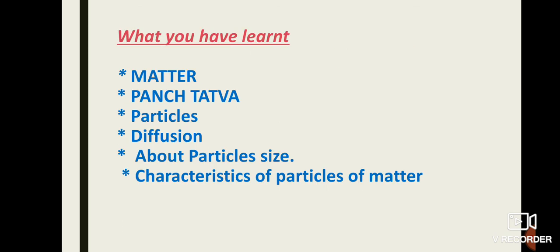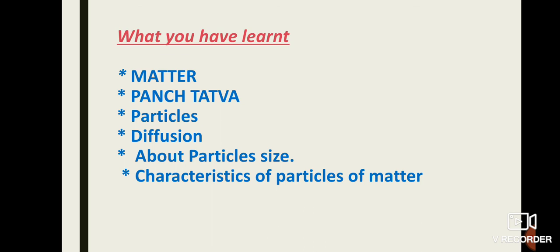Okay. What have you learnt in this topic? First, we discussed matter. Matter means everything in the universe that occupies some space and has some mass. Examples: the air we breathe, food we eat, stones, clouds, stars, plants and animals, etc. Next, we discussed the Panch Tattva, that is air, earth, fire, sky and water. Without these, there is no matter. Everything, either living or non-living, is made up of these five primitive elements.